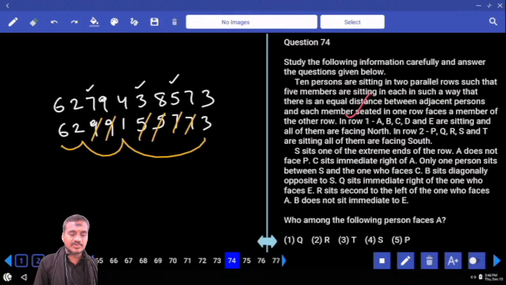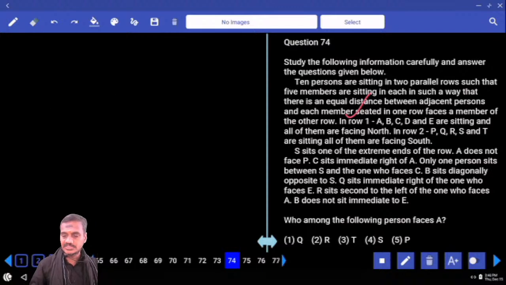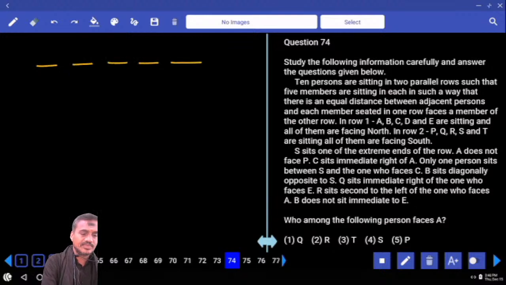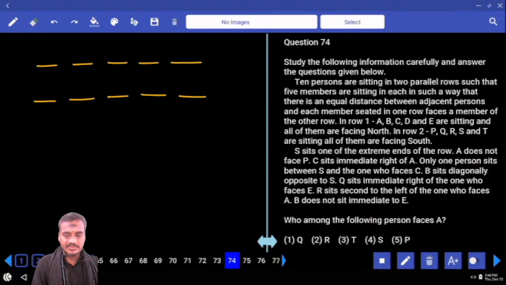Then 74 onwards. 74 to 78, this is based on parallel rows. Now, parallel rows and no parameter added to this one. Then tell me whether it comes under the first or the second priority. It must be under the first priority. 1, 2, 3, 4, 5. And here again 5 persons. And who are the persons here? A, B, C, D and E.